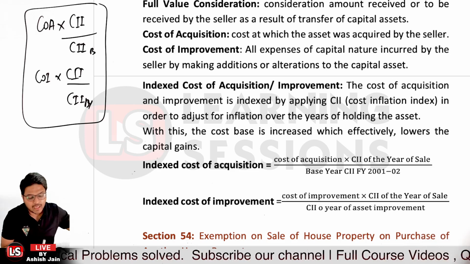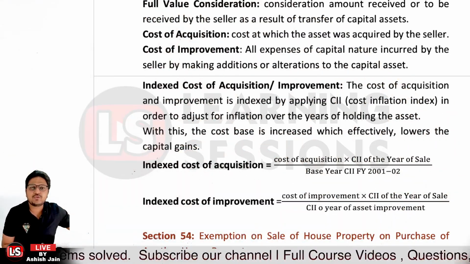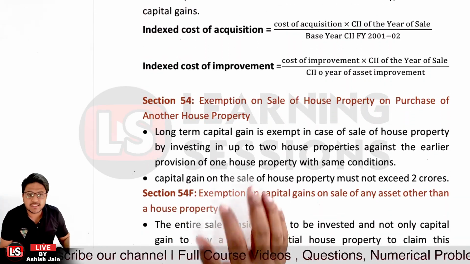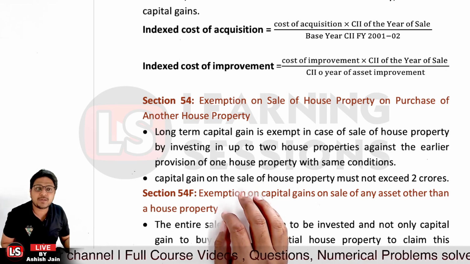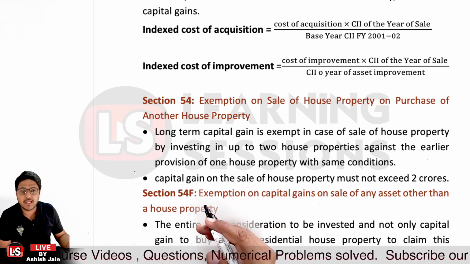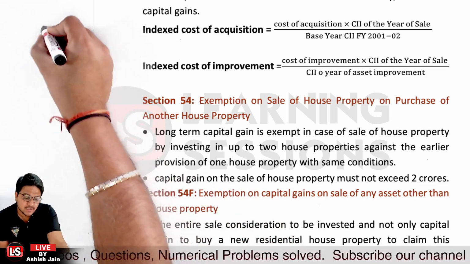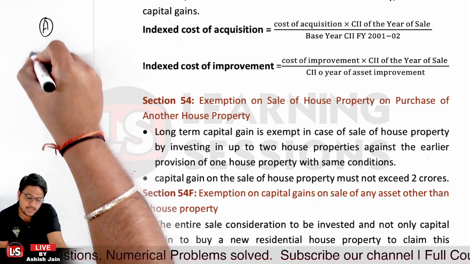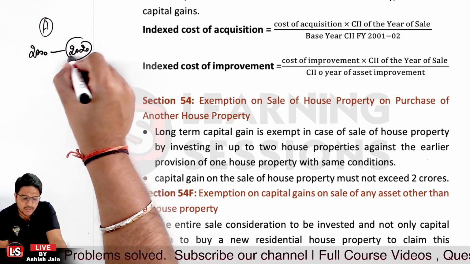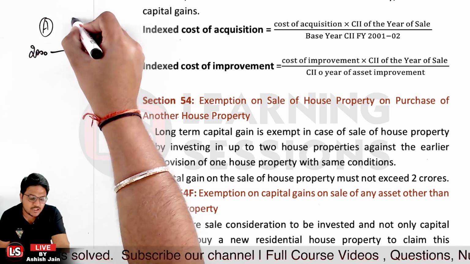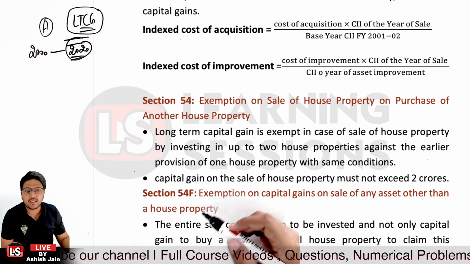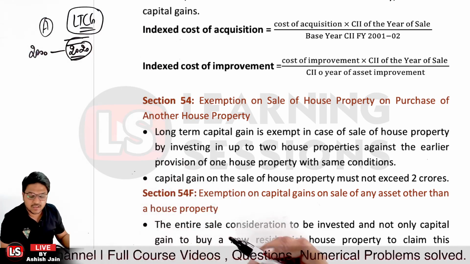Now after that, it's related to section 54. Now, section 54 is actually related to what? It's related to exemption on sale of housing property on purchase of another housing property. What does it indicate? It indicates that, let's say a person A purchased a property in year 2000 and sold it in year 2020. Now the person is eligible that he is to pay the long-term capital gain, right? If there was a capital gain, right?